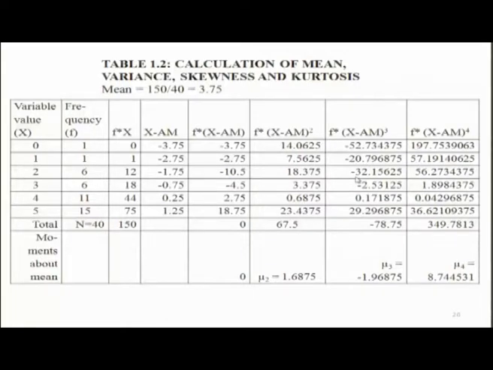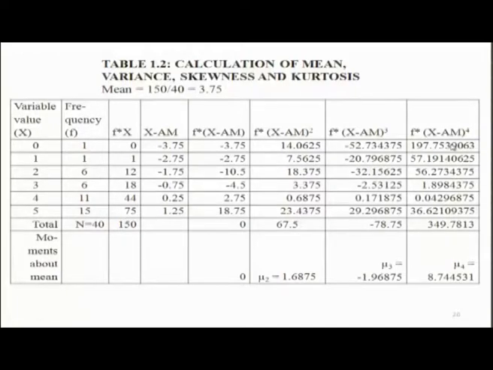To calculate skewness, I must multiply frequencies by cube of x minus a m, and these are the values. Their sum is minus 78.75, and this minus 78.75 divided by 40, that is mu 3. And mu 4 likewise is frequency multiplied by x minus a m raised to power 4.